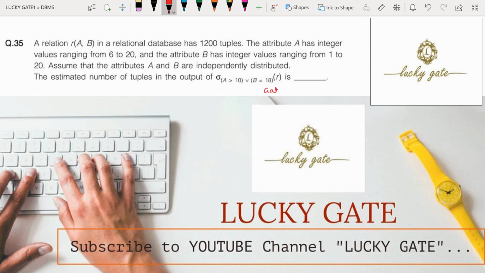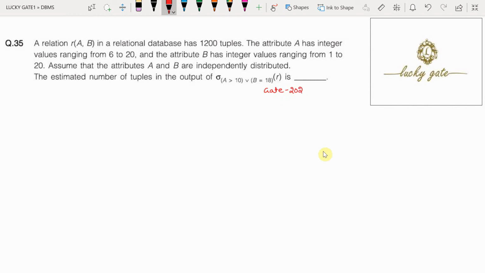This is a question in GATE 2021 asked for 2 marks, and this is a numerical answer type question. This question is based on two subjects: one is database management system and another one is probability. Moreover, most of the questions asked in GATE 2021 are multi-subject questions. This is one of the beautiful questions, which is the combination of database management system and probability.